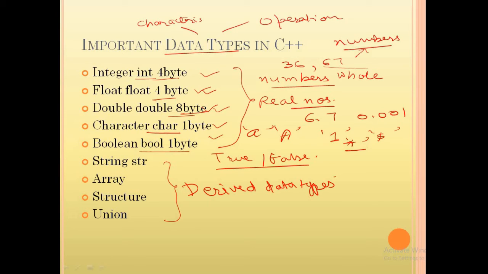Okay, so these are all about the important basic data types of C++. Now we move to the program, where we are going to make a simple C++ program so that you can understand the input output operation and declaration more easily. So let's move to that part.